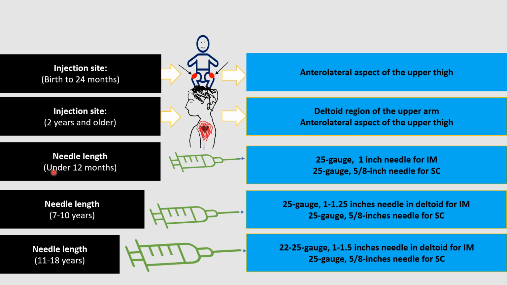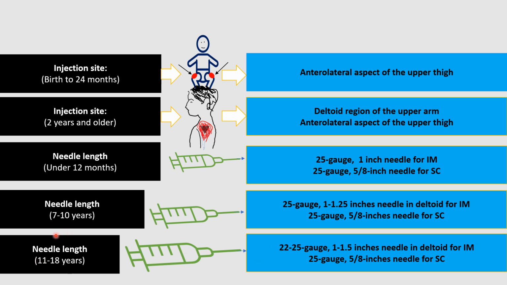For needle length, under 12 months, use 25 gauge, 1 inch if it's an intramuscular injection, 5/8 inch if subcutaneous injection. For 7 to 10 years of age, use 25 gauge with 1 to 1.25 inch needle in the deltoid for intramuscular injection. For subcutaneous it is still 5/8. So very simple: all subcutaneous injections use a 5/8 inch, 25 gauge needle.